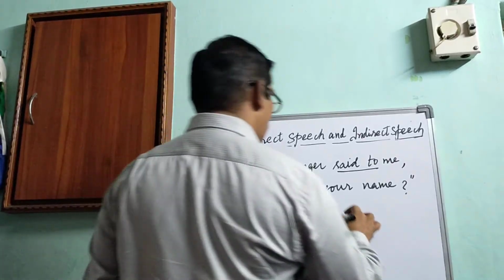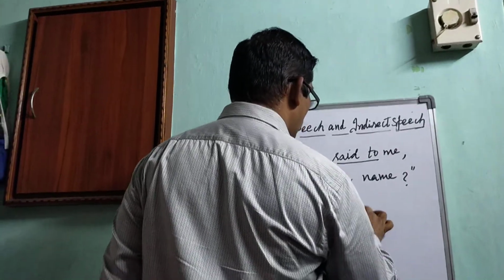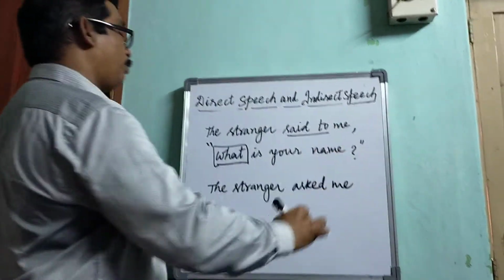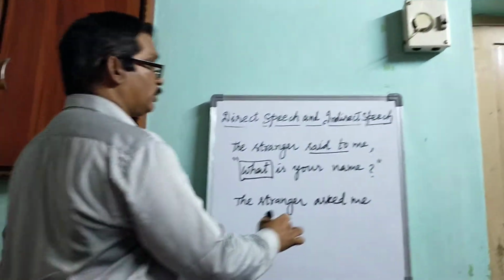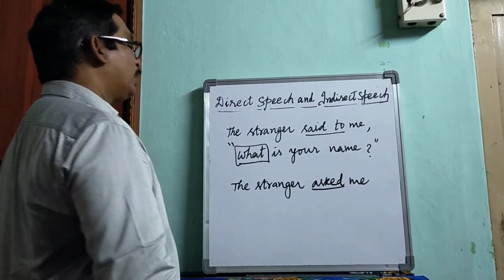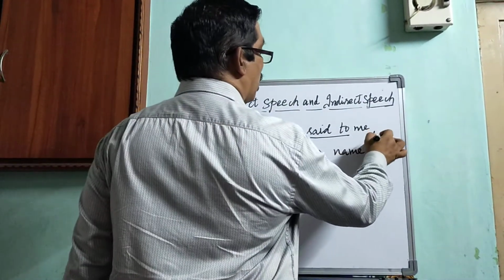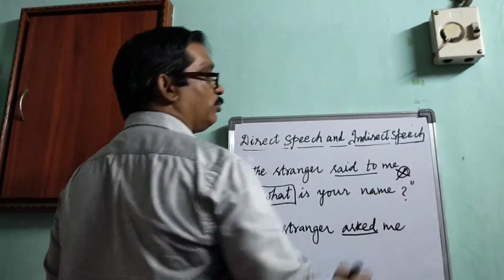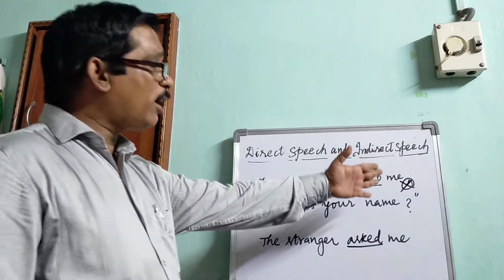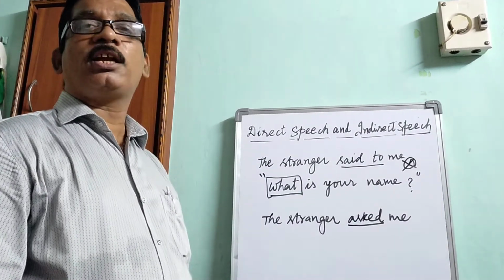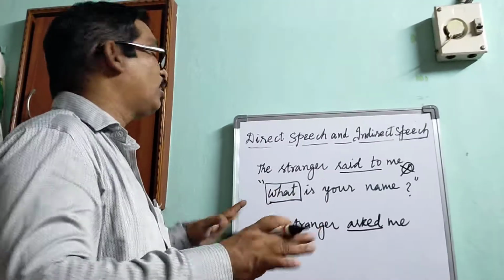So the stranger asked me, we can use the same me. This is the first rule. Next, the comma should be removed. Can we use any kind of conjunction here? No, we shouldn't use any kind of conjunction.